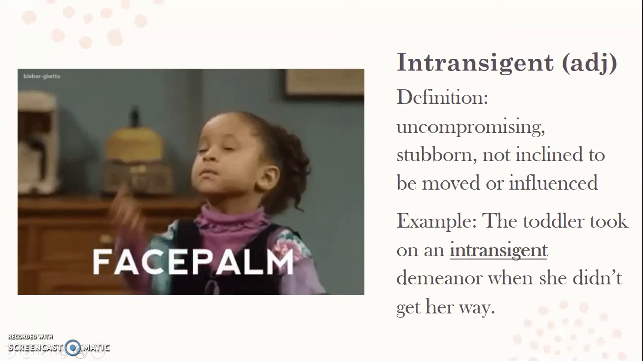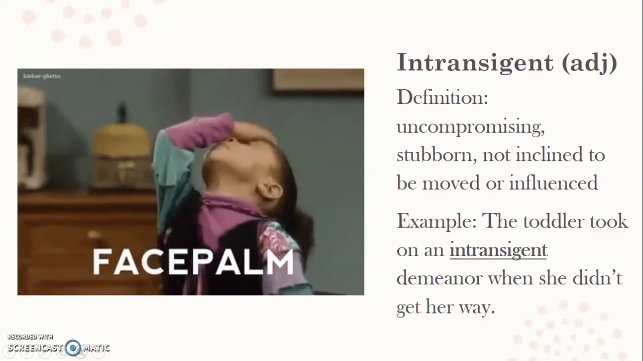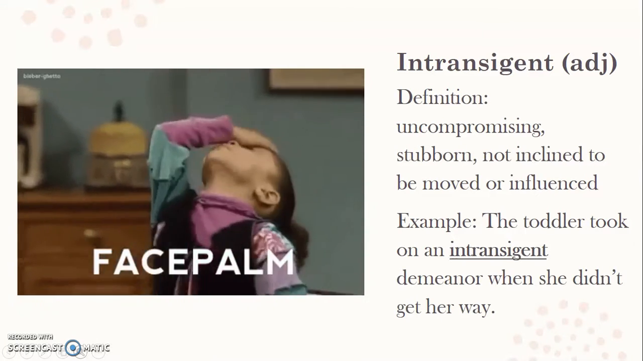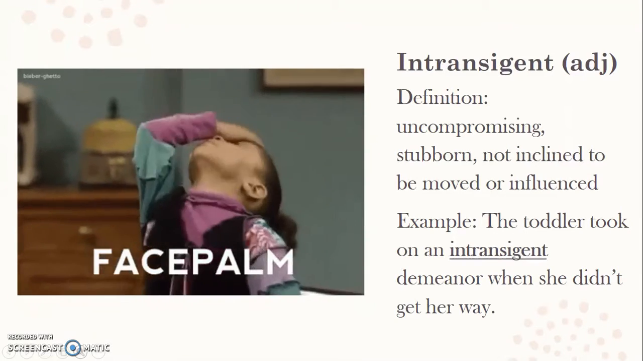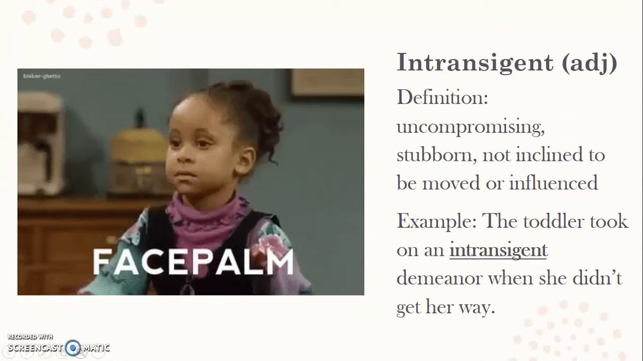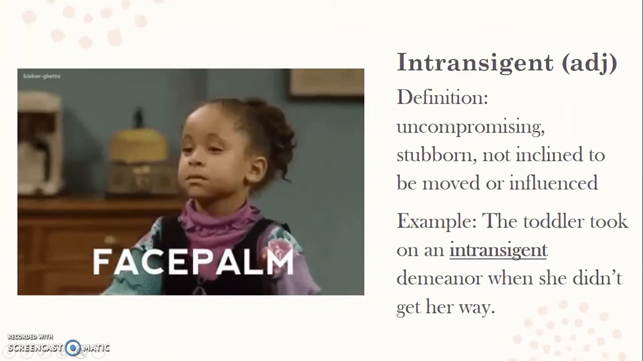Our next word is intransigent. Intransigent is an adjective. The definition is uncompromising, stubborn, not inclined to be moved or influenced. So, for example, the toddler took on an intransigent demeanor when she didn't get her way.